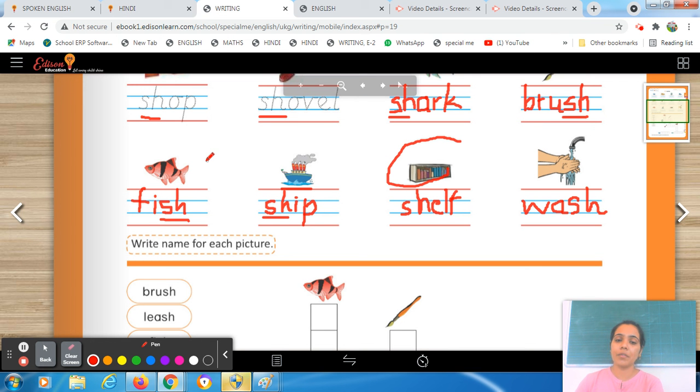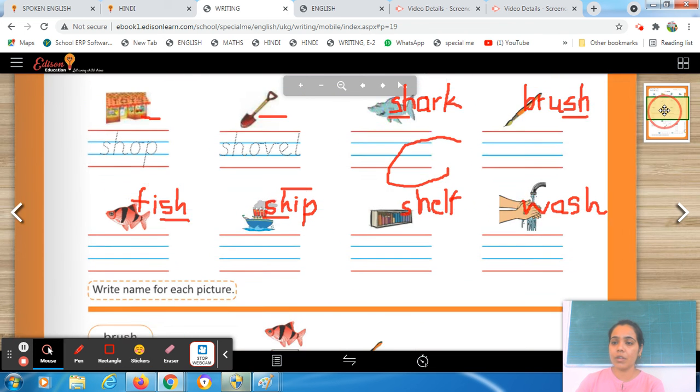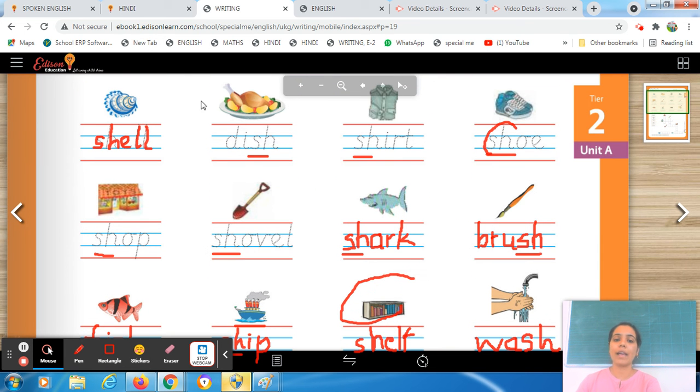Then we will do our creative work. So today we do the written practice of your SH words. Again, I am repeating. The sound is sh. What is the sound? Sh. Right? Sh sound. Sh say shalgam. Right? So this one is your English task. After completing this task, we will do our creative work. In our creative, we have to complete our art sheet by doing coloring. So you just have to carry your crayons with yourself.